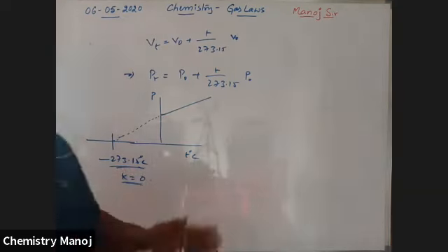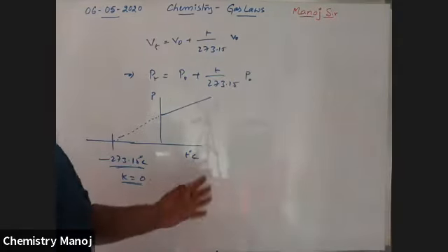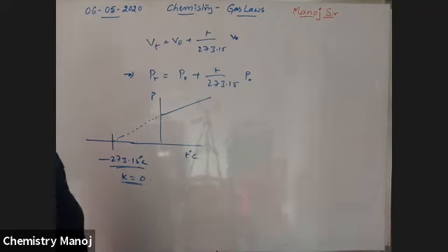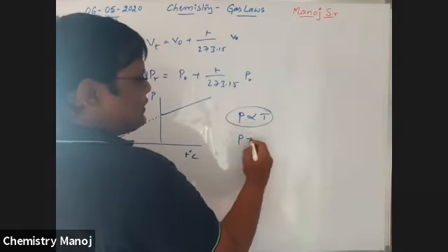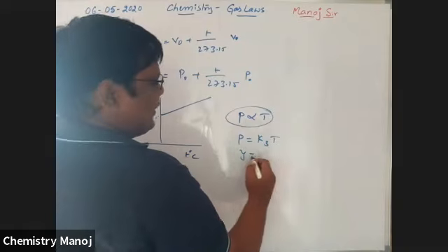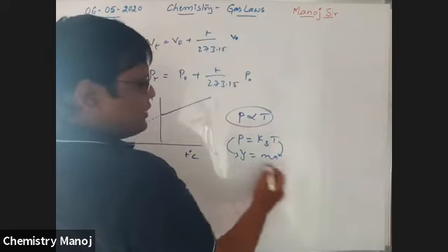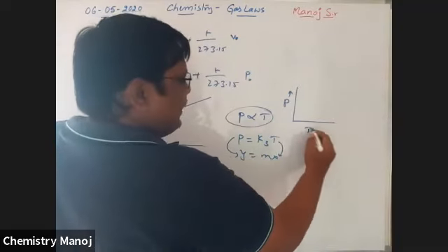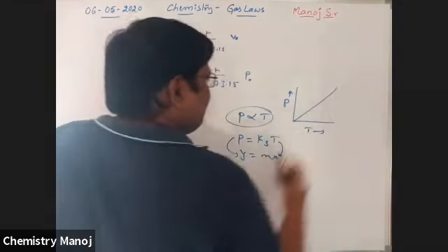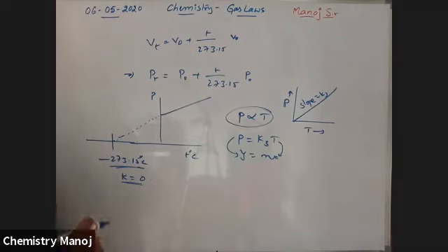All these concepts we discussed yesterday. There V was used, now P is used. So P is directly proportional to T. It is a general law: P is equal to some constant K3 into T. It is y equals mx. On the y-axis P, on the x-axis T, the graph is a straight line passing through the origin with slope equal to K3, where K3 is the proportionality constant. Next.